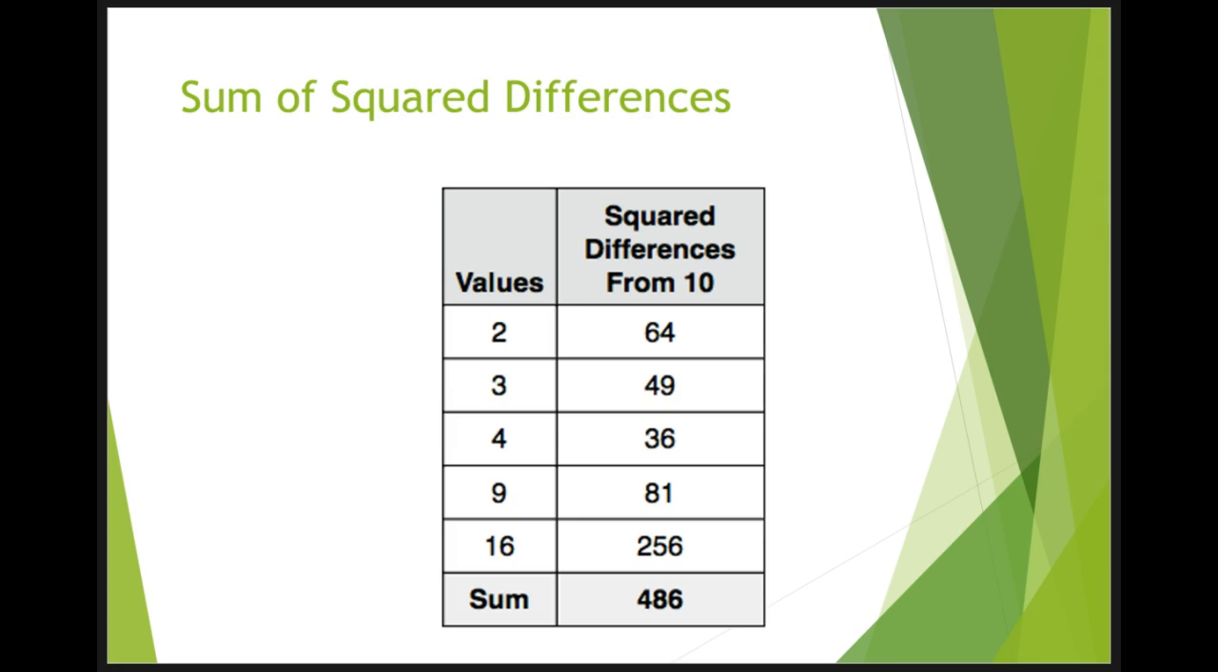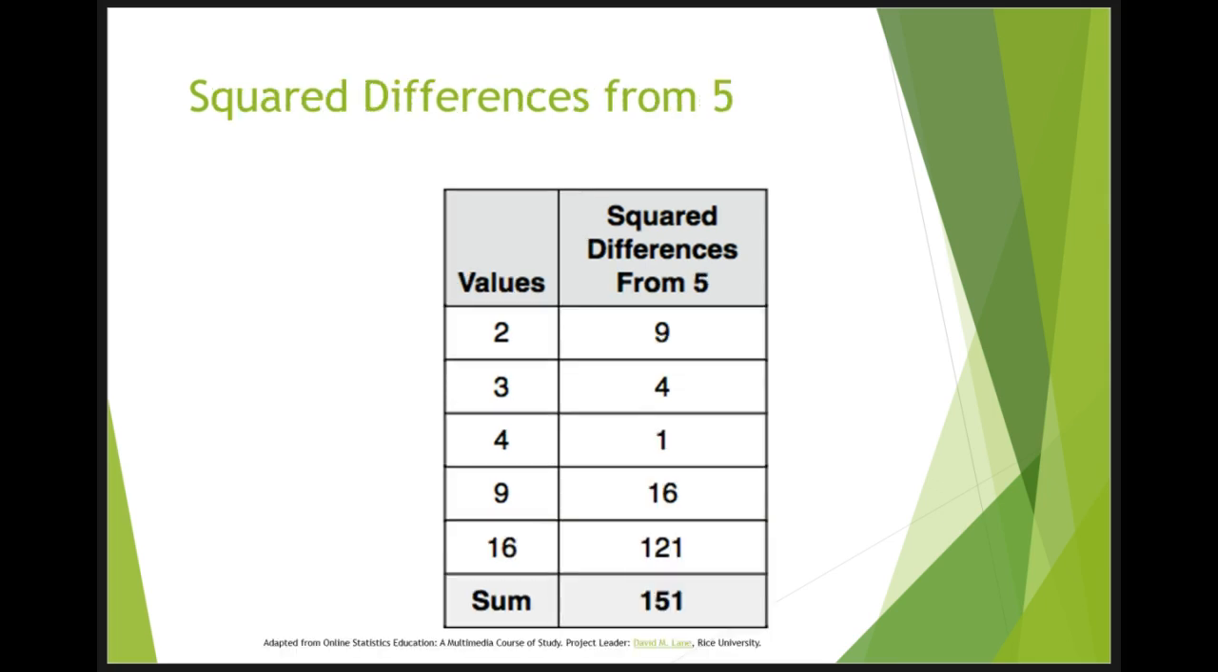When we add up all these differences, we get 486. Changing the target from 10 to 5, we calculate the sum of the squared differences from 5 as 9 plus 4 plus 1 plus 16 plus 121, which equals 151. So the sum of the squared differences from 5 is smaller than the sum of the squared differences from 10.